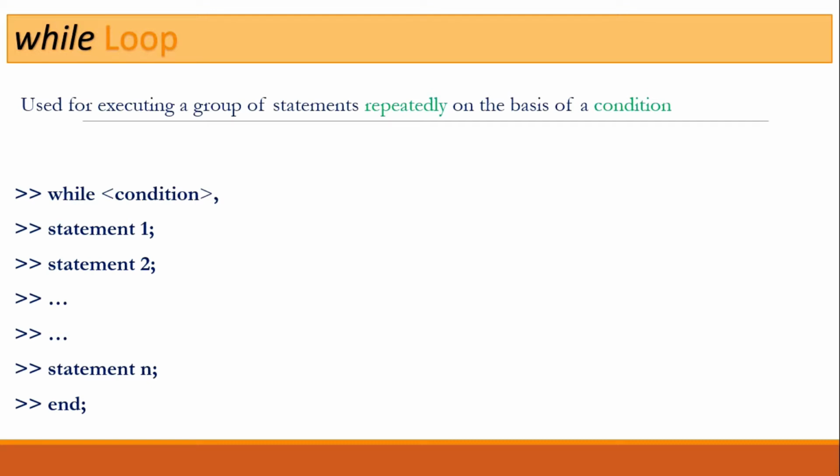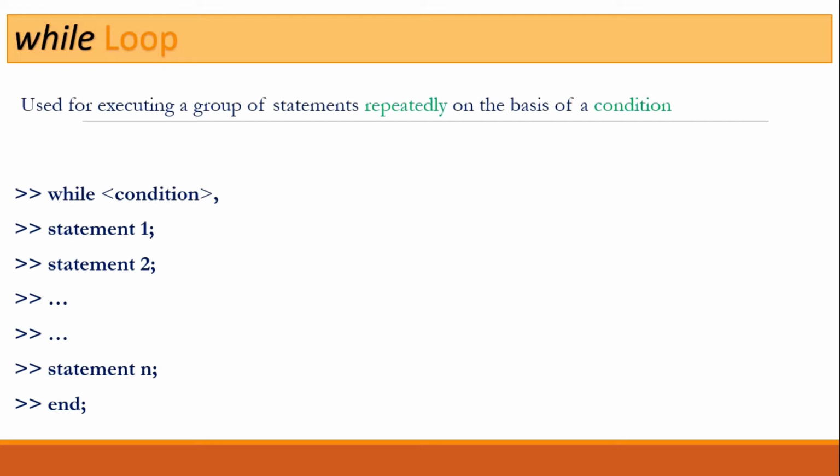So let us first know what is while loop. While loop is a loop in which we are going to execute a group of statements repeatedly on the basis of a condition. So while loop is an indefinite loop. Here I want to stress again, while loop is an indefinite loop, unlike a for loop. A for loop runs for a finite number of times, whereas while loop is an indefinite loop where the number of iterations will only depend upon the condition which will be satisfied depending upon various other situations.